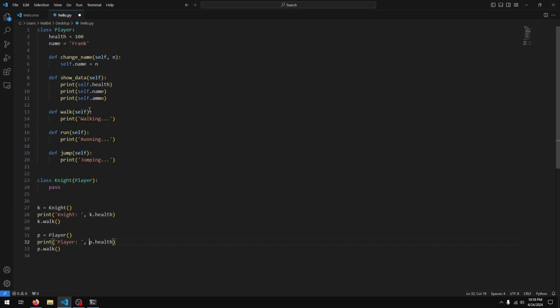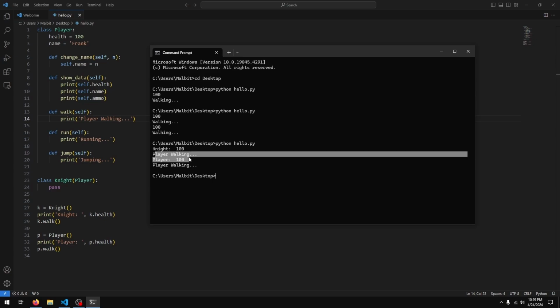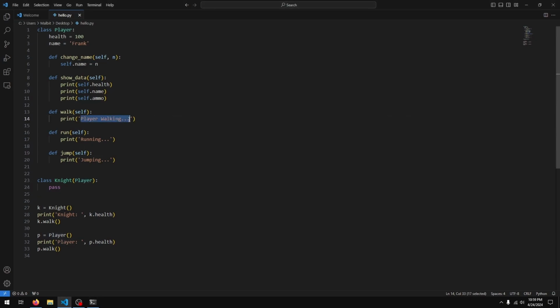And for the walk method, for my player class, I'll just say player walking, right? So if I run this, you see we get Knight 100, player walking, player 100, player walking. So even though we are running the walk method for the Knight class, we still get player walking because it's really using the method as defined in the player class.